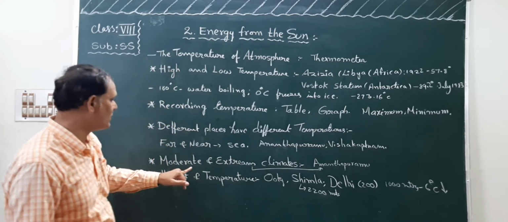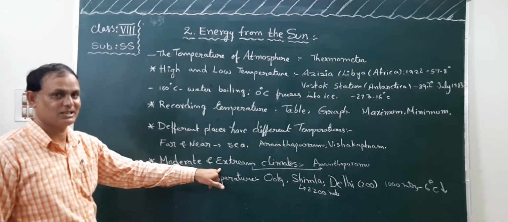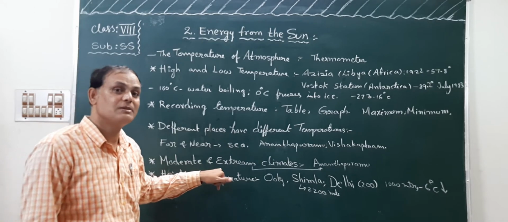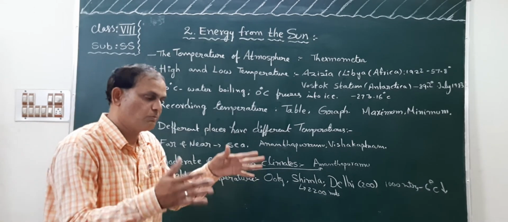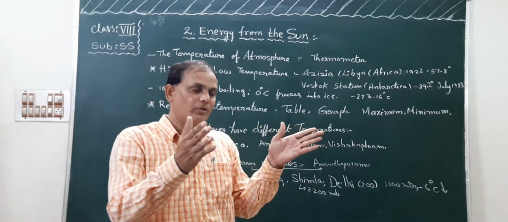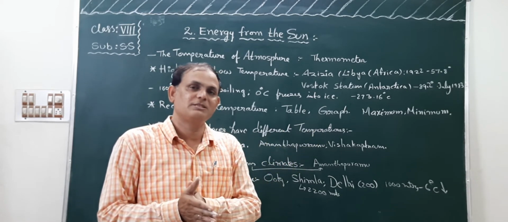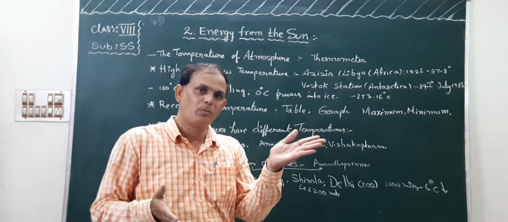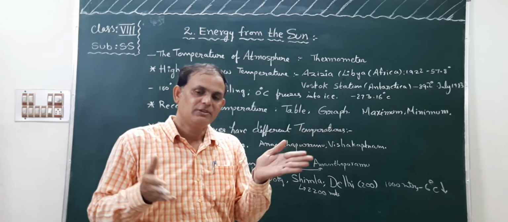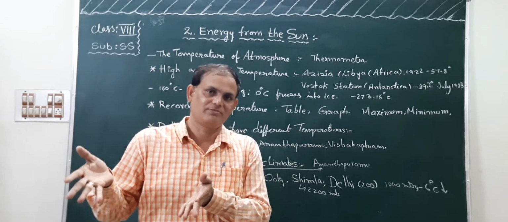Okay. Next, moderate and extreme temperatures. Moderate and extreme temperature. What are the coastal area places? Vishakhapatnam, Mumbai, Chennai. These are connected with sea water.